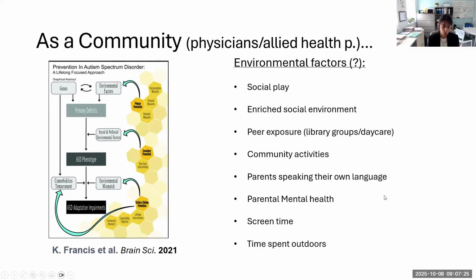We really talk about the importance of parents speaking their own language. And again, this is coming from a clinical perspective, but I often tell families, well, if you speak, for example, Tagalog with your partner and with your mom who's still in the Philippines, but you speak English to your child, think about the amount of conversations that your child is missing. So it's really important to encourage these families to speak their own language to their children.